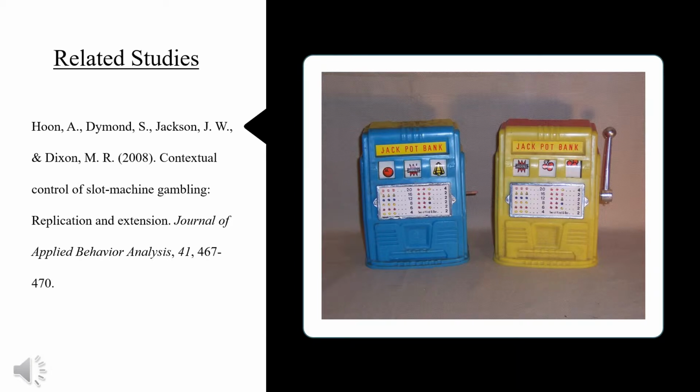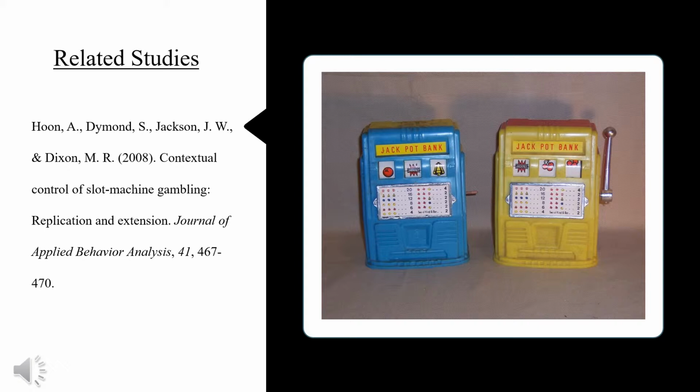So, expanding upon Zlomke and Dixon, Hoon, Diamond, Jackson, and Dixon investigated the influence of self-rules on response allocation. 6 university students completed a gambling pre-test and post-test. These tests consisted of the presentation of 2 slot machines, one with yellow representing the contextual cue for more than, and the other with blue representing the contextual cue for less than.